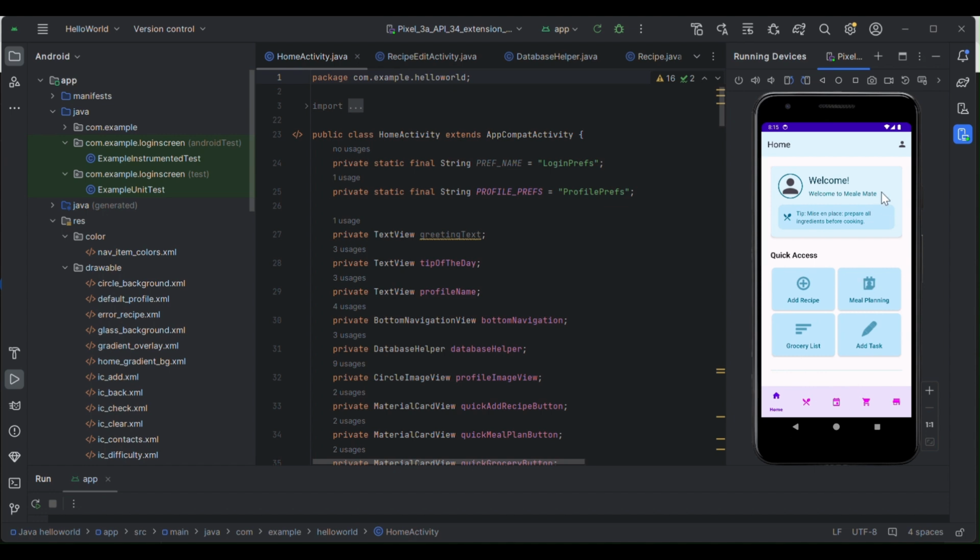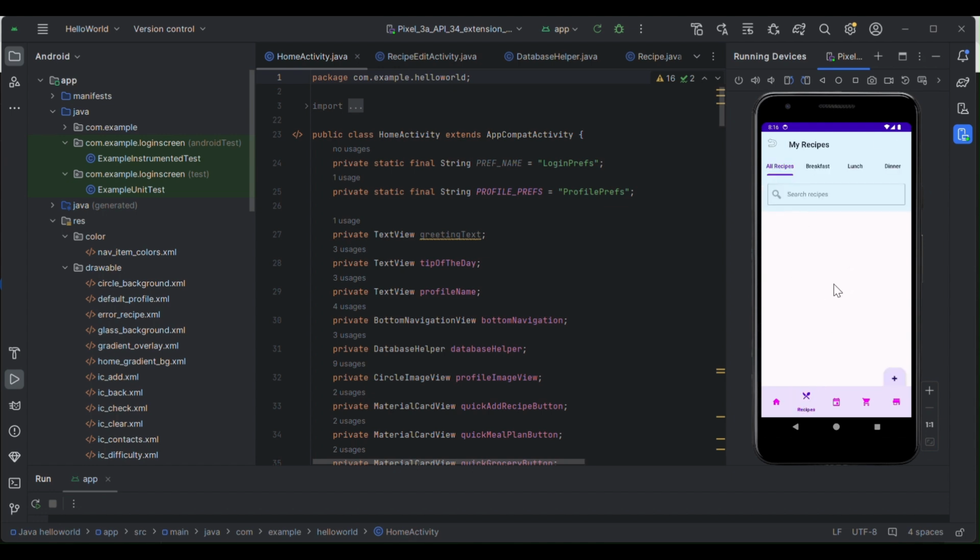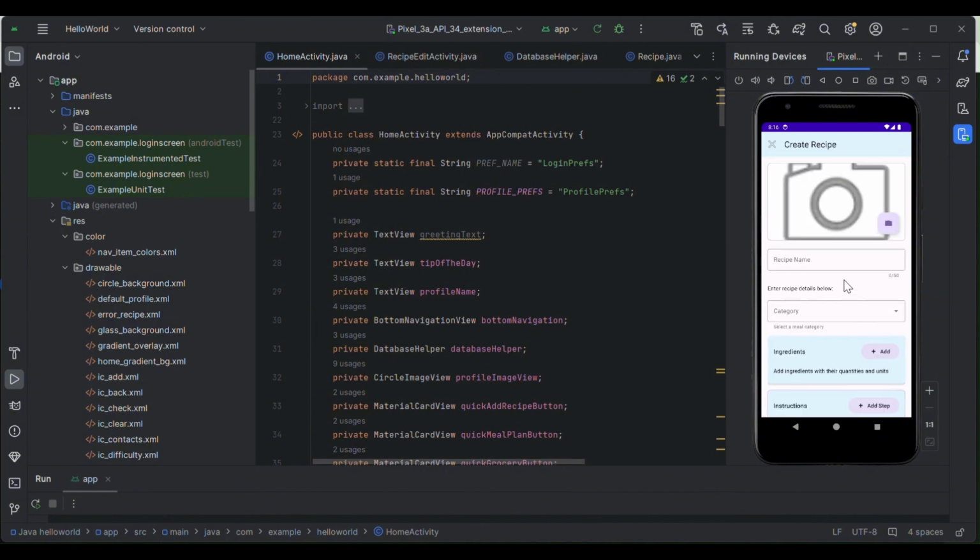Now let's create a meal from the dashboard. I tap create a meal. I will name it rice. Let's upload an image of rice and dal.